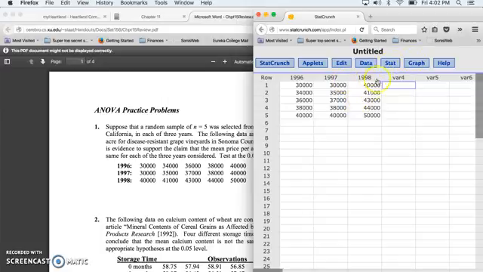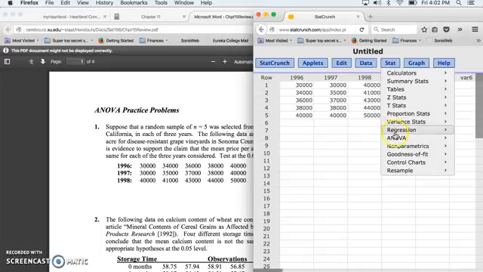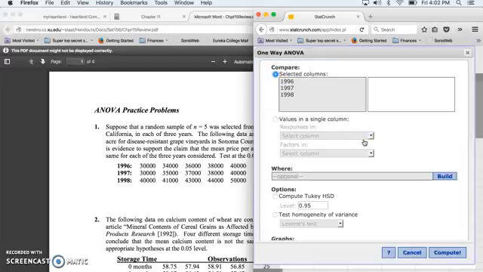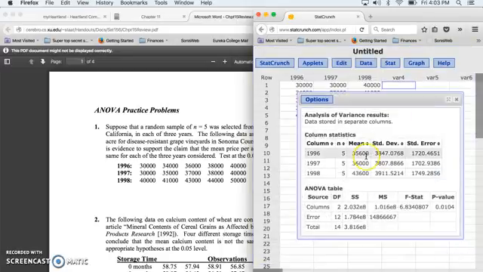So I'm going to come over here to StatCrunch and go to Stat, ANOVA, one-way test. Select my first column, I have a max. I'll hold down my command button and select the other two, or I could have done the shift click, whichever. So I go ahead and compute it. I find out that I have this F-stat of 6.83 approximately and a p-value of